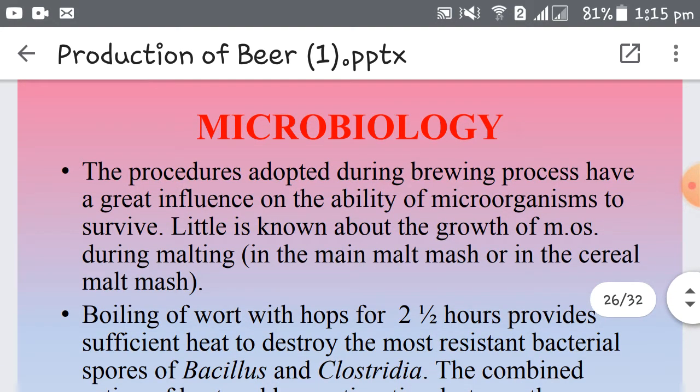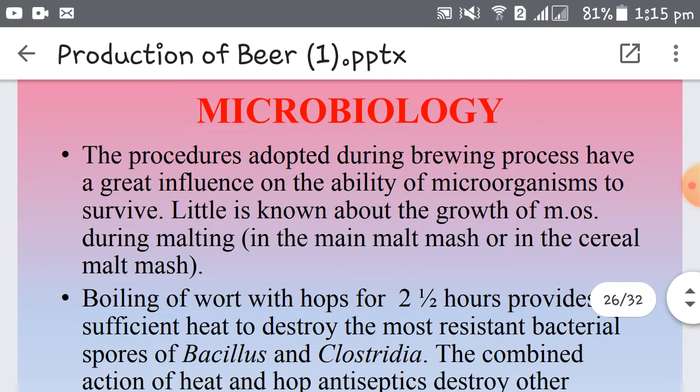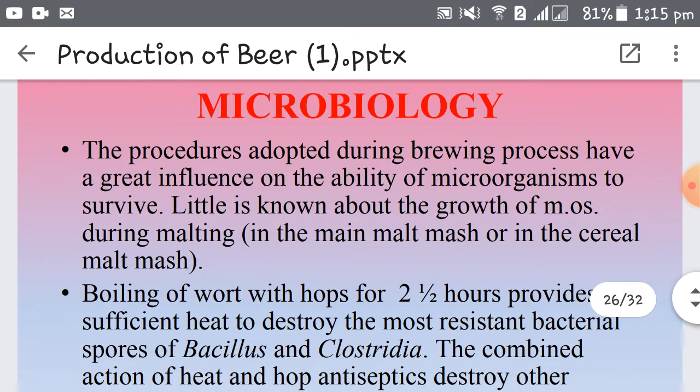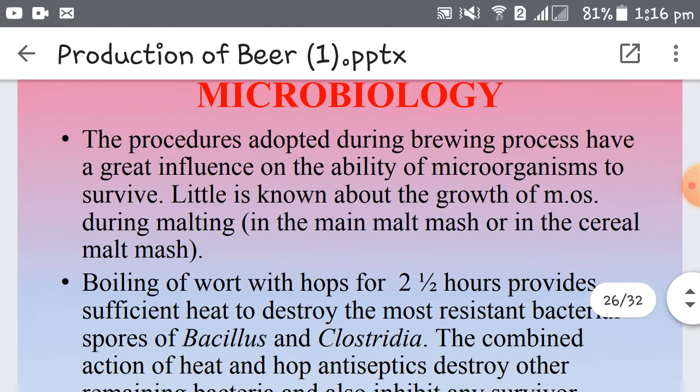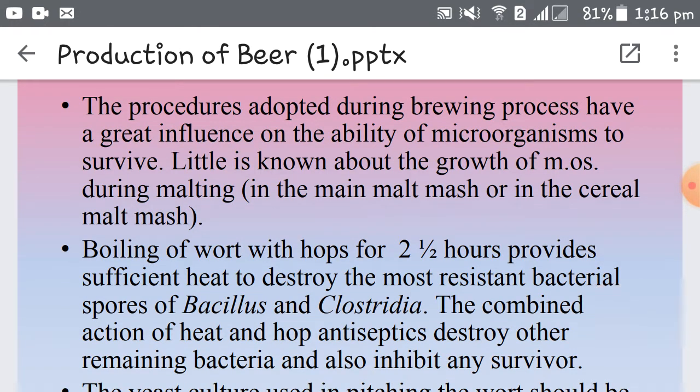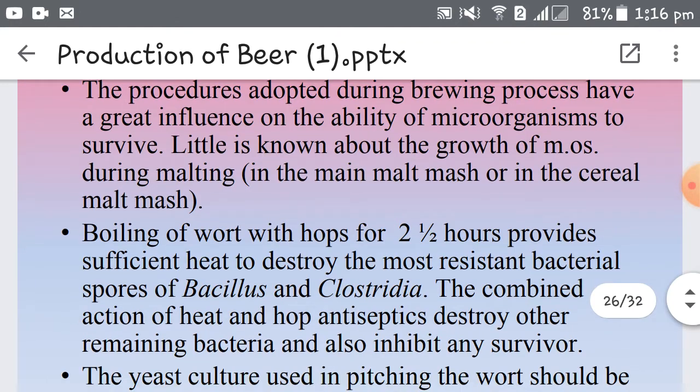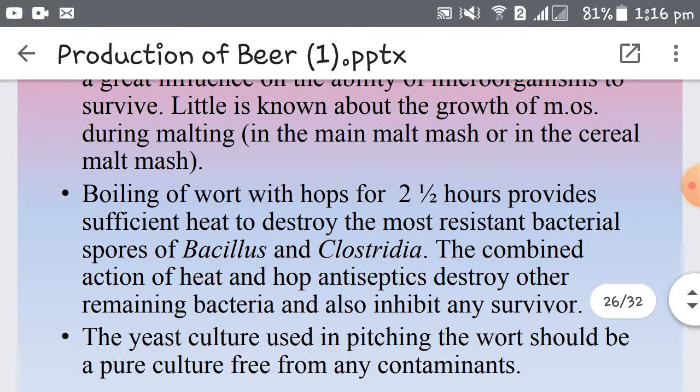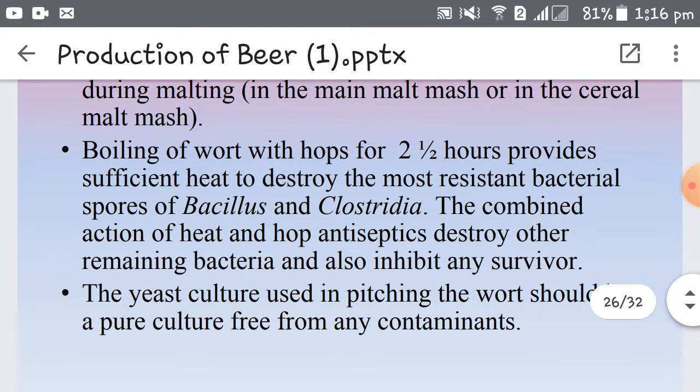Okay, so now we'll discuss today the microbiology of beer production. Whatever procedures are adopted during the brewing process have a great influence on the ability of microorganisms to survive. That means whether any kind of microorganism will survive in the finished product, that is beer, or not. That depends upon what different processes you are carrying out and how aseptically you are carrying out each and every step. Now very little is known about the growth of microorganisms that takes place during malting or mashing. That means microorganisms usually do not grow during the process of malting as well as mashing.